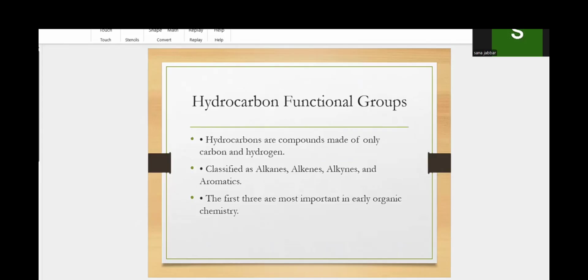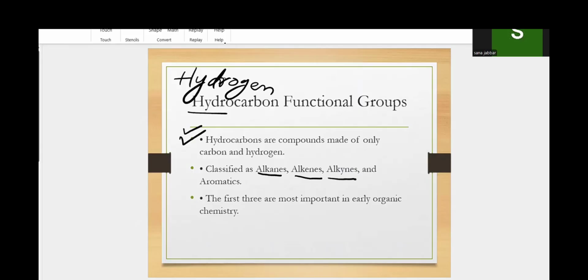Hydrocarbons are compounds made up of only carbon and hydrogen. I just told you that hydro means hydrogen, and carbon means carbon. So the study of compounds with only hydrogen and carbon are called hydrocarbons. They are classified as alkanes, alkenes, and alkynes.